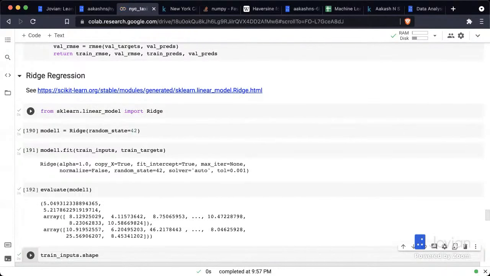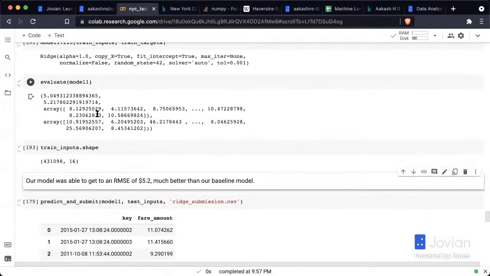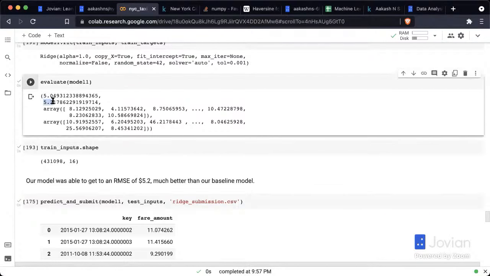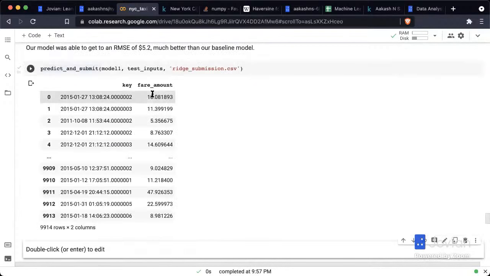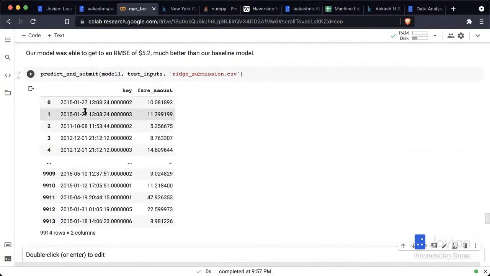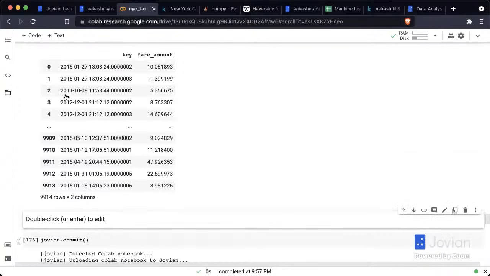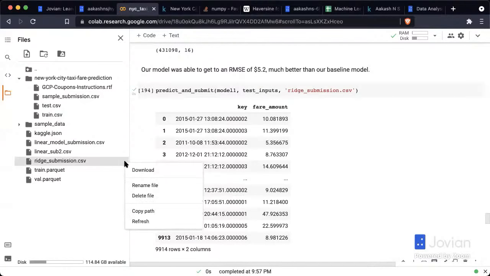So now I'm training my ridge regression model once again. And lo and behold, our model's error went down from 7.2 to 5.2. So just by limiting the training data, or the columns of the training data, to the range of values within the test data, we are able to train a much better model. Okay. And once again, we can test this out. I'm going to download this ridge submission.csv file here. Once again, let's download that.